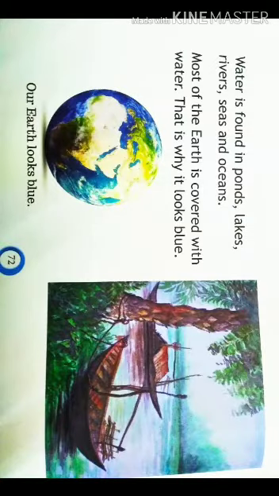Do you know, children, what is the color of Earth? Blue, because most of the earth is covered with water. See this page, water is found in ponds, lakes, rivers, seas and oceans. Most of the earth is covered with water. That's why it looks blue.